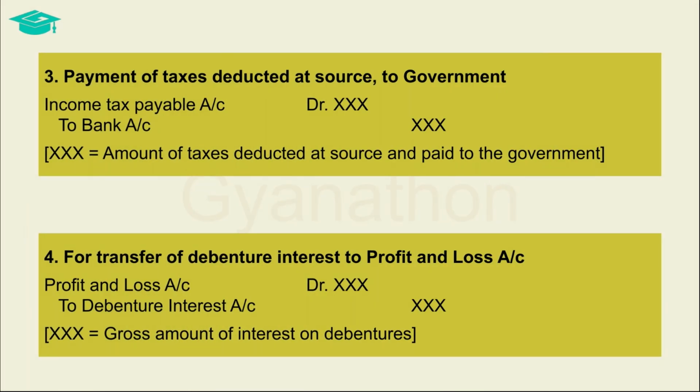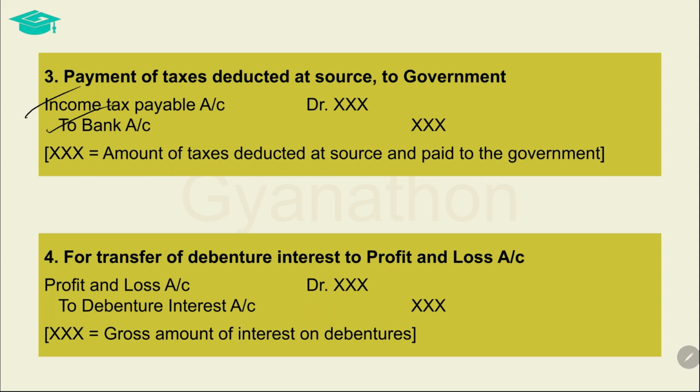Once the company has deducted taxes at source, it has to be remitted to the government within the stipulated time. The payment of such taxes deducted at source is done by debiting the income tax payable account, wherein the liability was first created while recording the amount of interest due, with the amount of taxes deducted at source which is to be paid. The corresponding credit is given to the bank account.